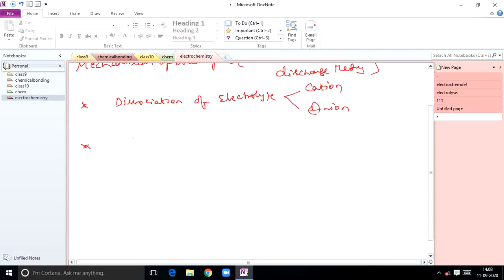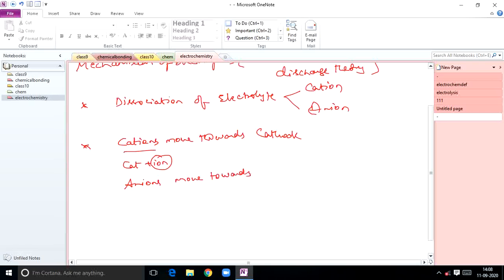So during electrolysis, movement of ions takes place. Cations move towards cathode. Do you know it or not? Cations move towards cathode. So that's why we got the definition. What is cation? Cat plus ion. The ion which migrates towards cathode, we call it cation. At the same time, anions move towards anode. So that's why it has got the name anion. An plus ion, anion. The ion which migrates towards anode, we call it anion.